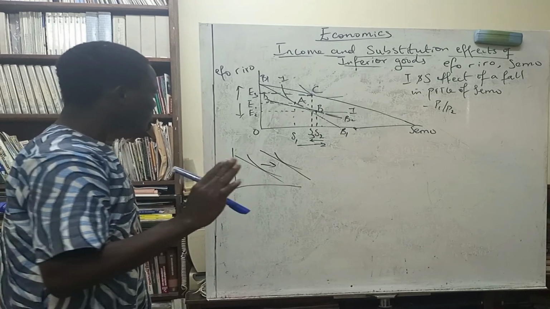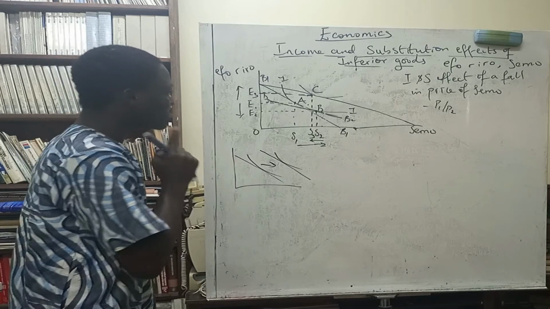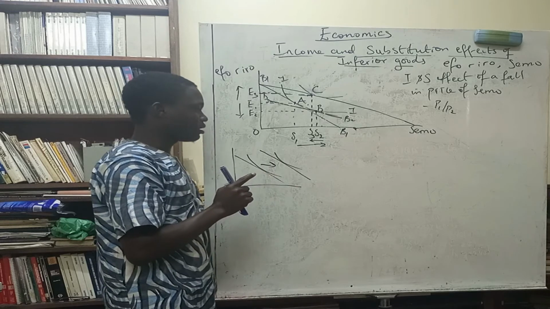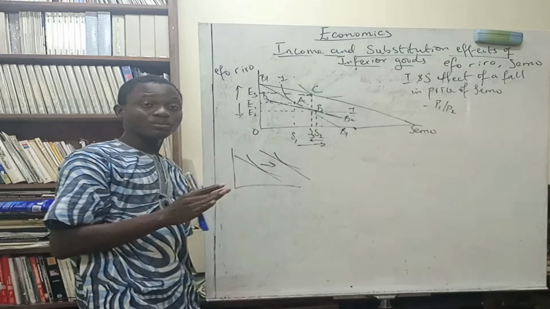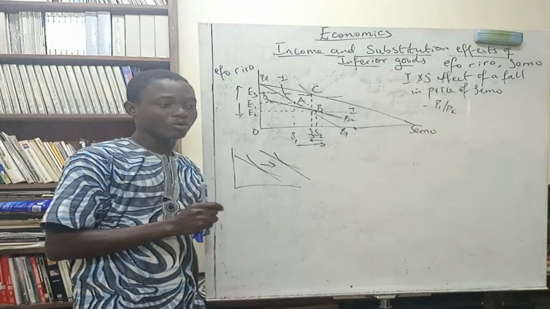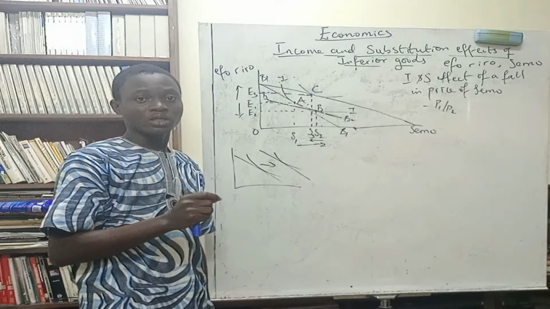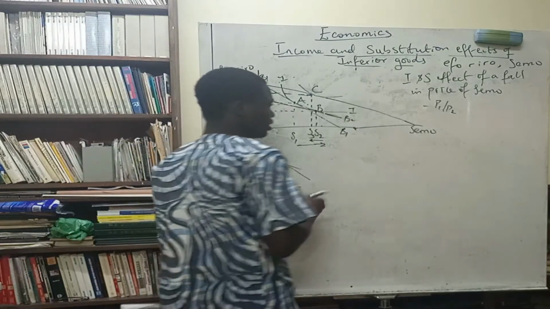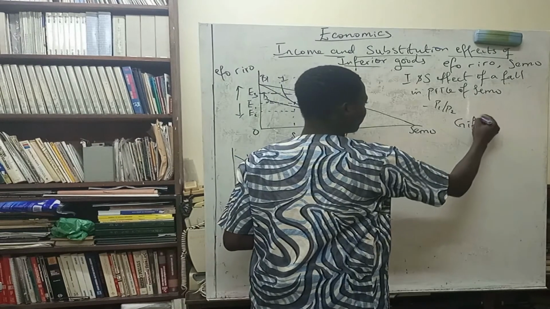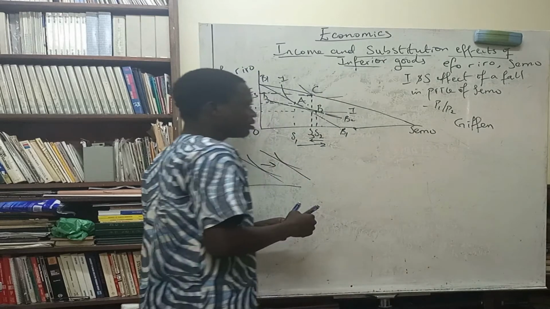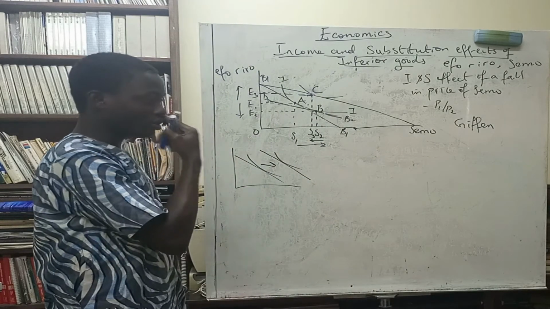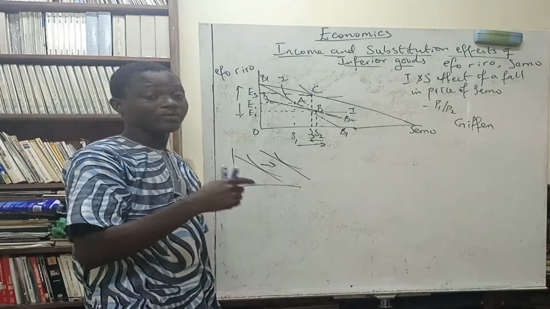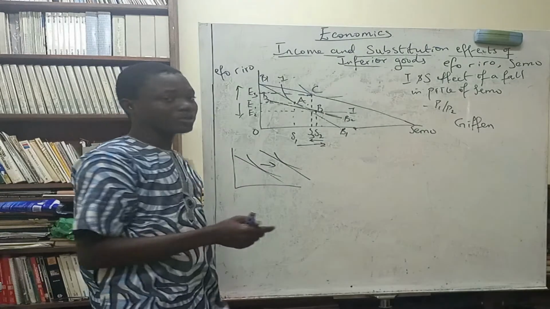Now there is a scenario where the income effect might be greater than the substitution effect. That scenario simply means that the good in question is a Giffen good. Okay, whether it's Giffen or Giffen, I don't know. So for a given good, the income effect is going to be stronger than the substitution effect. So whatever the income effect says will be the conclusion of what we are doing.